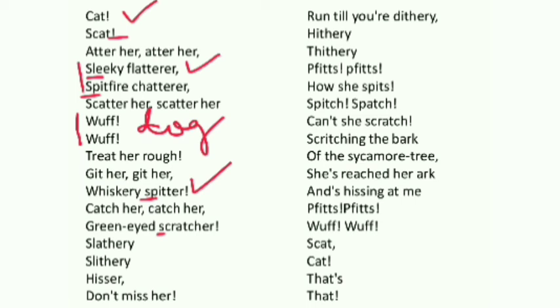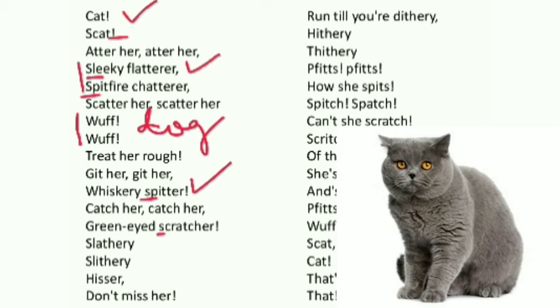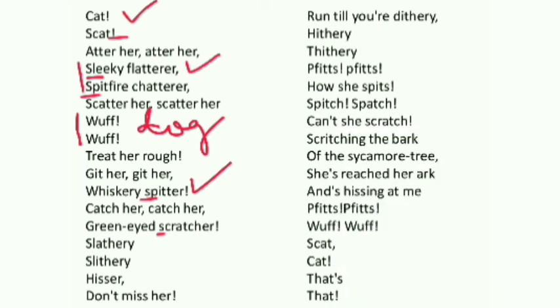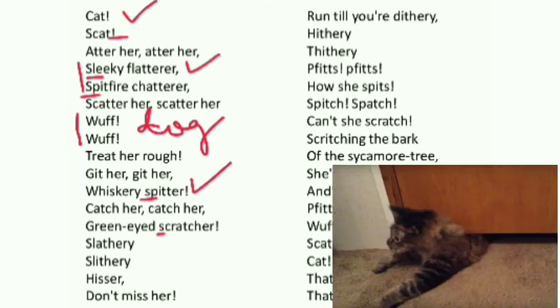Now see again, slattery, slithery. I already told you the meaning of the word slattery is something very fast, so here the cat is meant. Slithery, who moves smoothly. You can see cats can enter even if there is a small gap, they can enter there easily. The cat looks very fat, but that is all because of their fur.